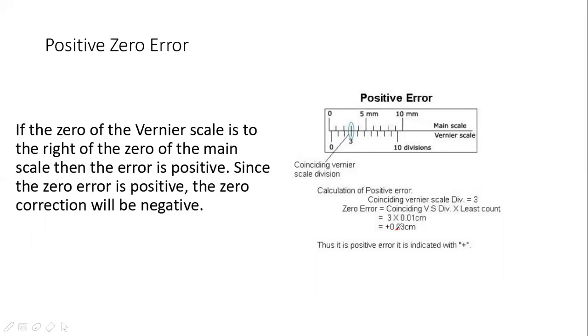And the positive zero error must be subtracted. If the zero of the vernier scale is to the right of the zero of the main scale, then the error is positive. Since the error is positive, the zero error correction will be negative. It means that you will subtract the positive error. When the error is positive, you calculate the error and subtract it. And when the error is negative, you calculate the error and it will be added.